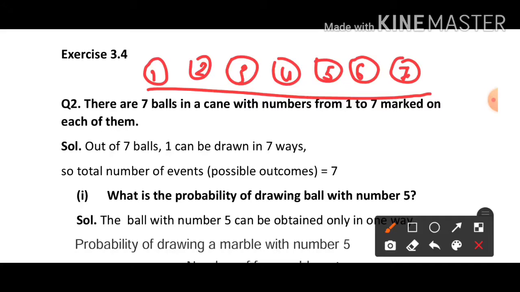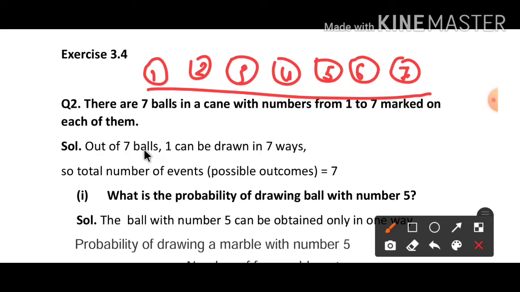So for the first question, you have to write that out of 7 balls, one ball can be drawn in 7 ways. It means if you take any ball, the ball will come with a number only. If you take any ball, it can be the second one, third one, fourth one, fifth one. Any ball can be drawn here. So which are the possible outcomes here?